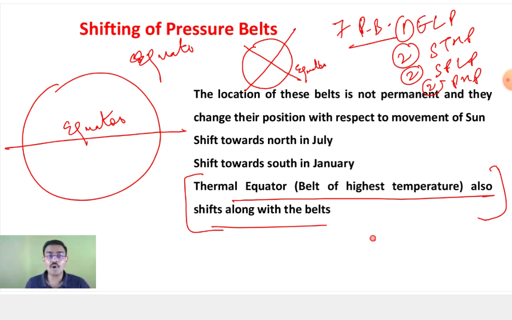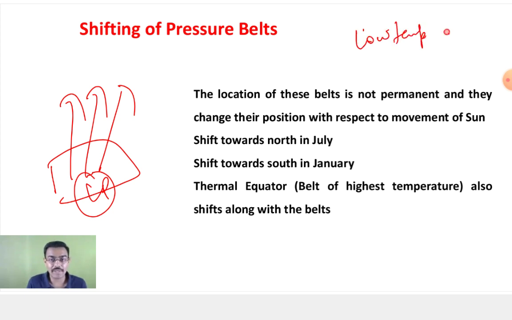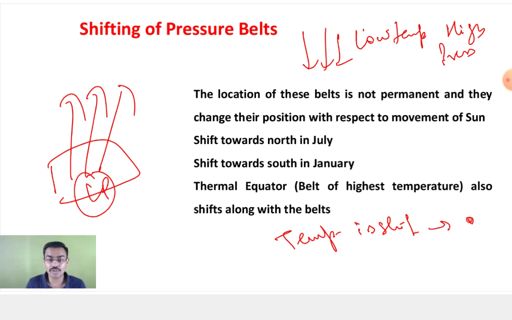Now, because of that, your pressure belt. What is the first thing we have talked about, the low pressure and the high pressure? That is the temperature. I told you that since you have a high temperature, the air is rising, so that becomes your low pressure area. I told you that you have a very low temperature, so you have the high pressure area, because the air is subsiding. Now, if the area which is getting the maximum temperature is shifting, accordingly your pressure belt will also shift. Yes, Shilpi, did you understand this point? Have you got this point?